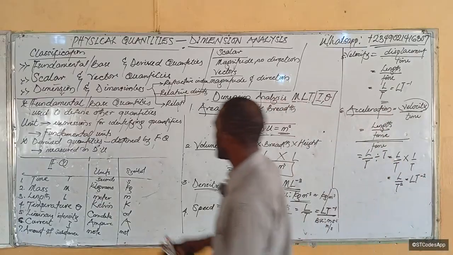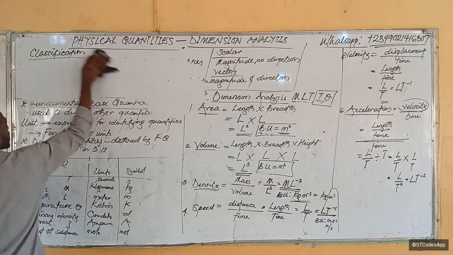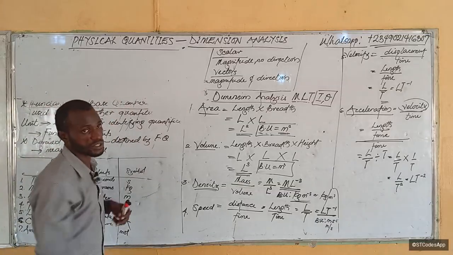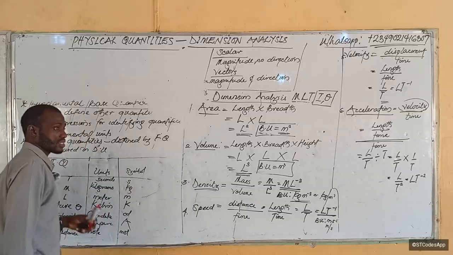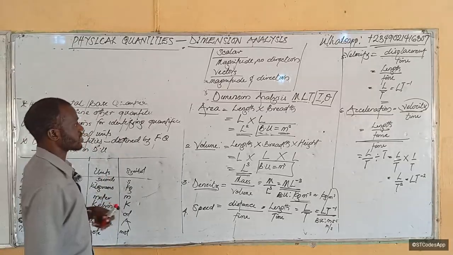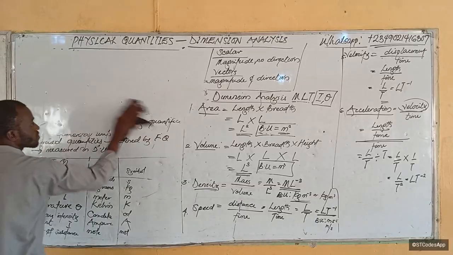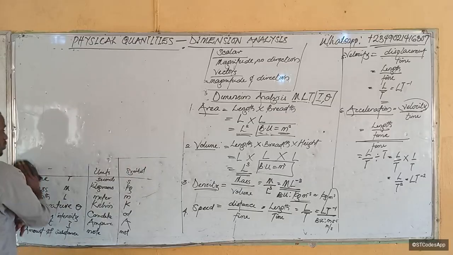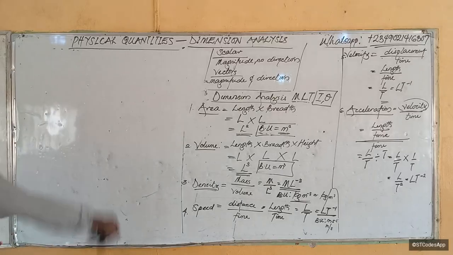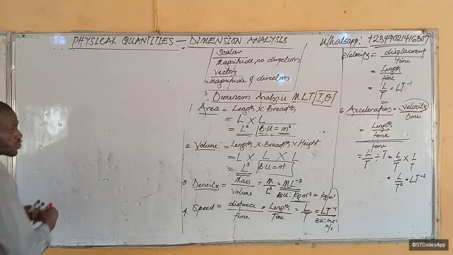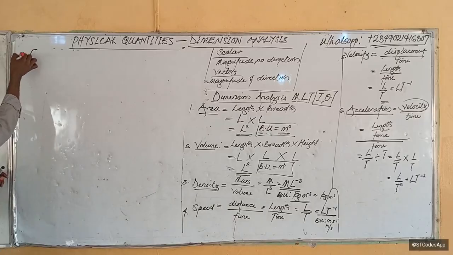So now let's analyze another one. What you will do for me now is you can pause the video and analyze force for me. The formula for force is mass times acceleration. Mass times acceleration. So I believe that you should have done that. Now let's do it together. That's number 8 or something, number 7.